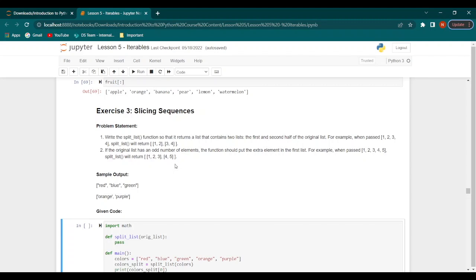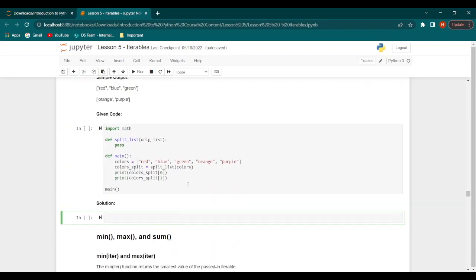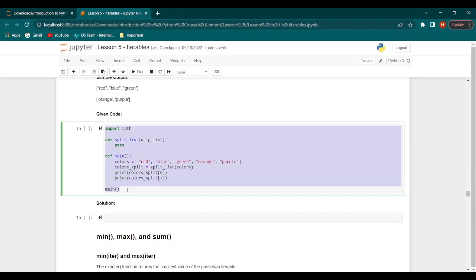Now, if the original list has an odd number of elements, the function should put the extra element in the first list and should then pass the result. So for example, if we give 1, 2, 3, 4, and 5 as our original list, the split_list function should return the first list as 1, 2, 3, and the second list as 4 and 5. So this would be our given code. Now let's see what the solution of this would be. So let's just copy and paste the given code first.